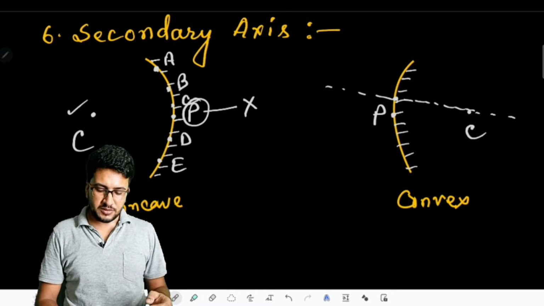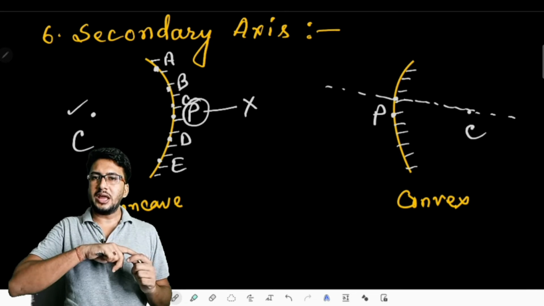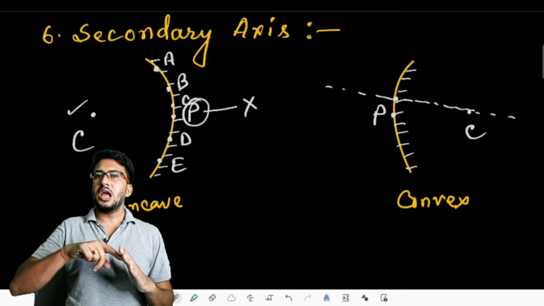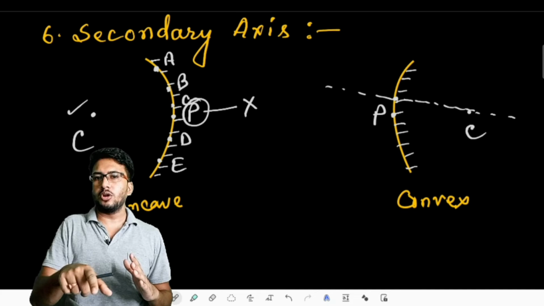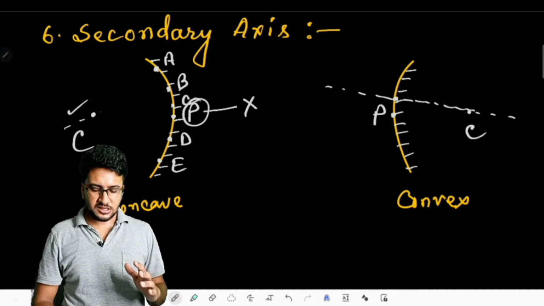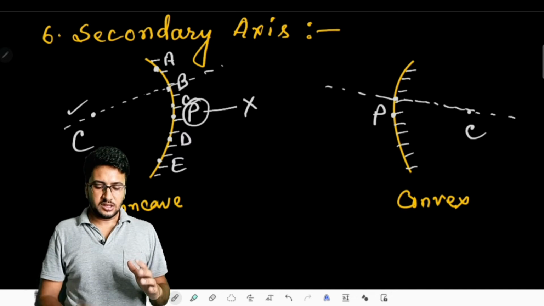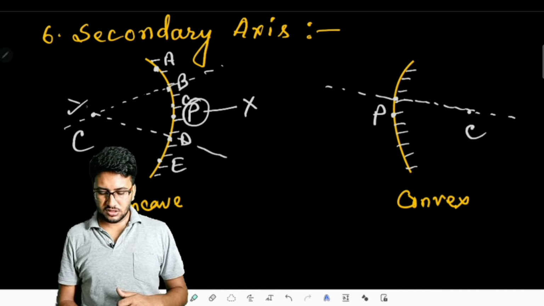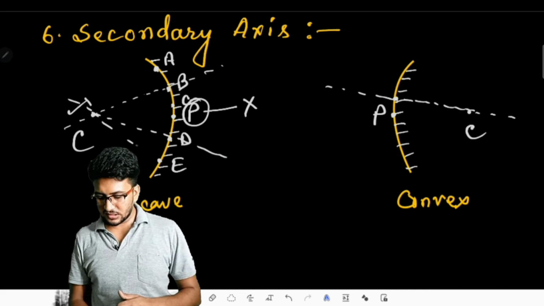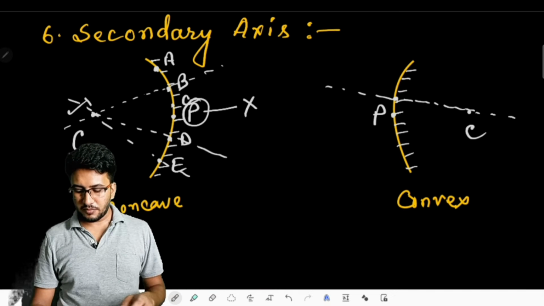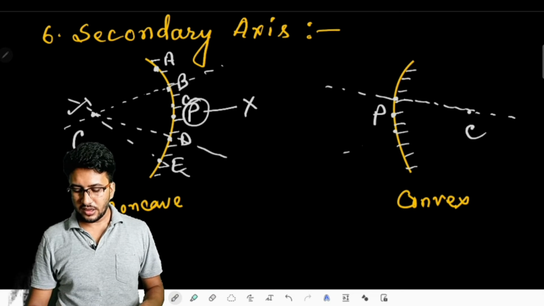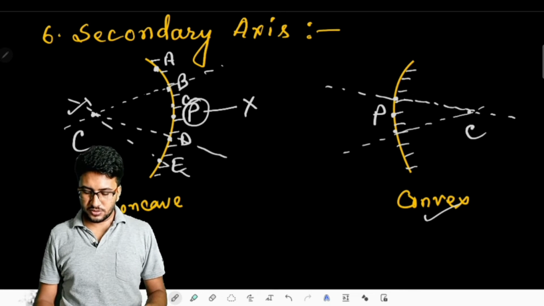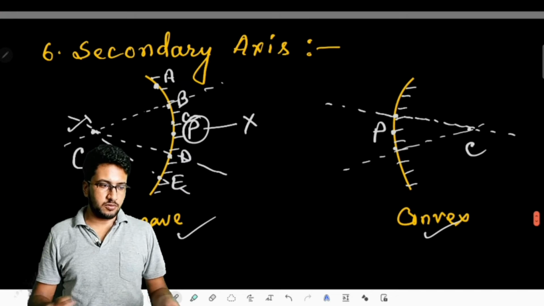You take the center of curvature and any of those points and join them imaginarily, then the line passing through the center of curvature and any point other than the pole of that mirror defines the term secondary axis. So these all are going to be our secondary axes in this manner. In the case of the convex mirror also this will occur in the same way, so nothing new in the case of the convex mirror. These terms are general for both of them.